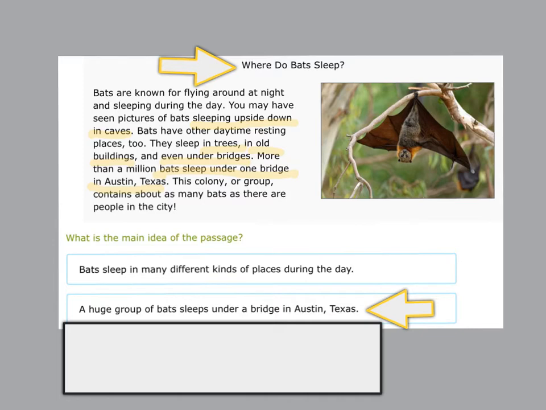And that's a fun detail for you to know, to read about. What I do know is that the passage did talk a lot about bats sleeping in different kinds of places. So I am going to go with this one as the main idea. Bats sleep in many different kinds of places during the day. Okay, and so here you can see all of these details in this passage directly go with the main idea.